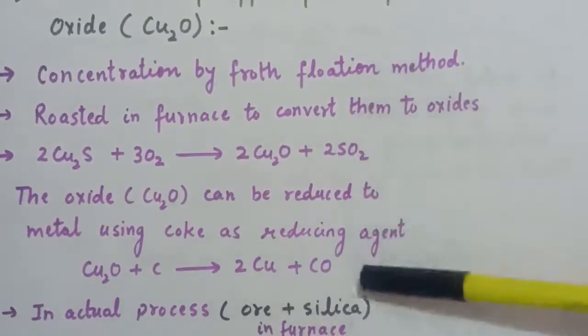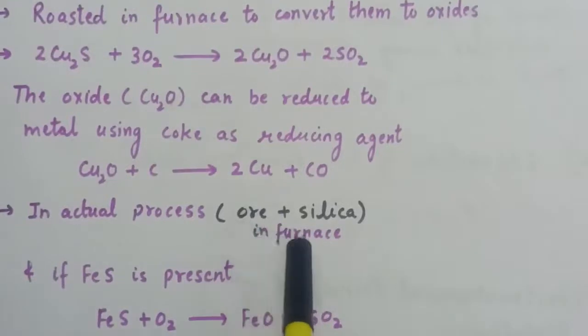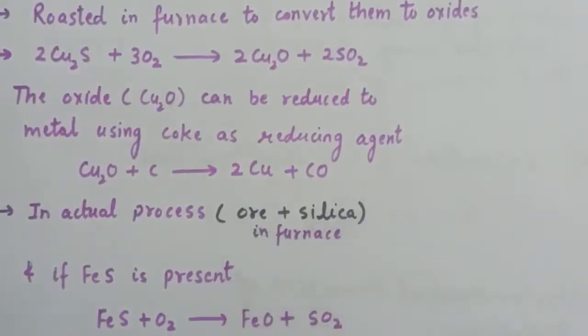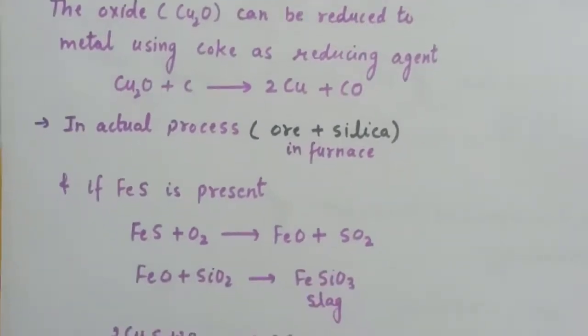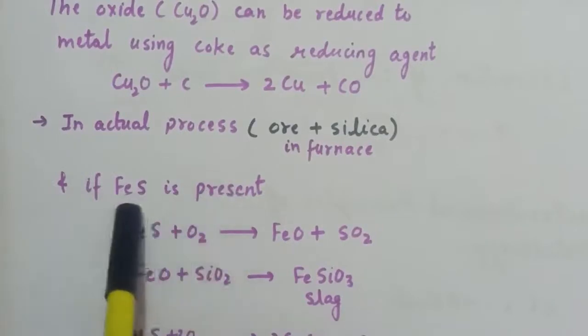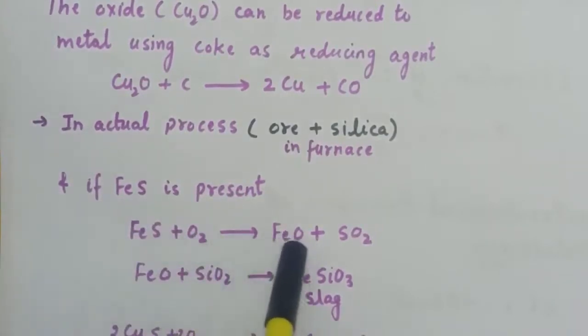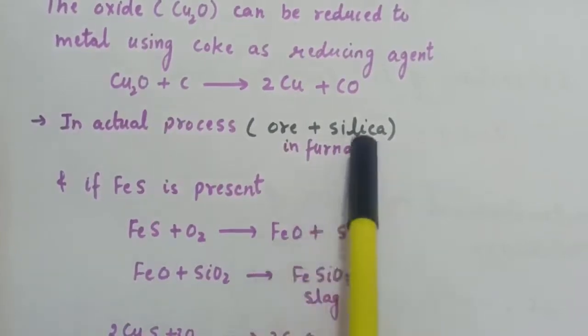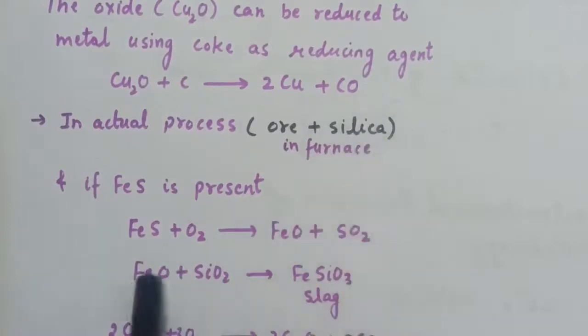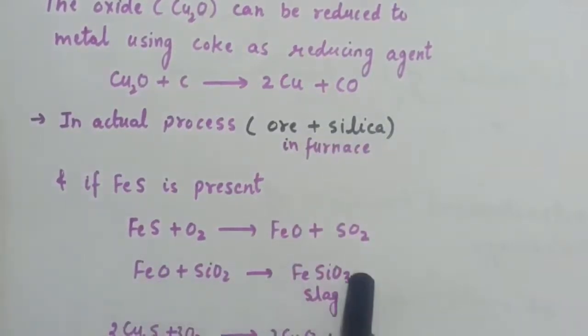Now these are the steps, but in actual practice, the ore is put in a furnace along with silica. The ore of copper contains FeS, iron sulfide, as an impurity. So when we do the roasting, this FeS combines with oxygen and converts to iron oxide. And here we are adding silica, so in the presence of the silica, this FeO will combine with SiO2 and slag will form.